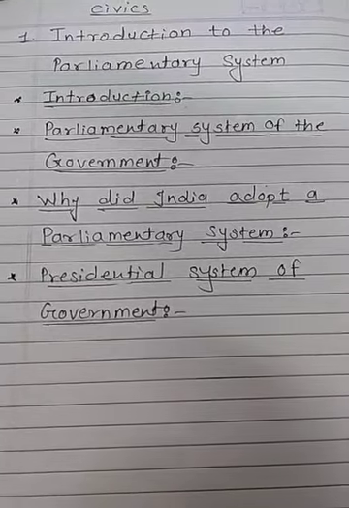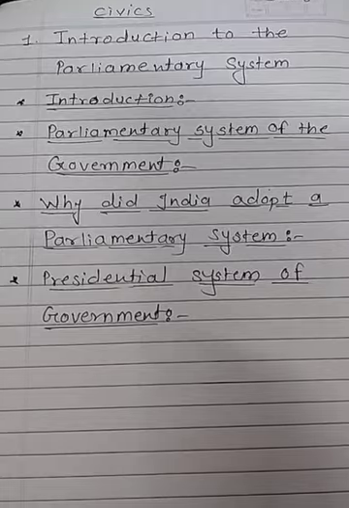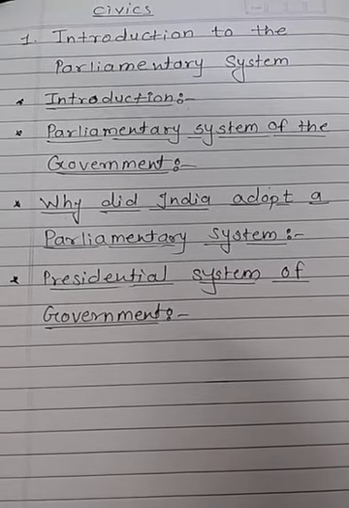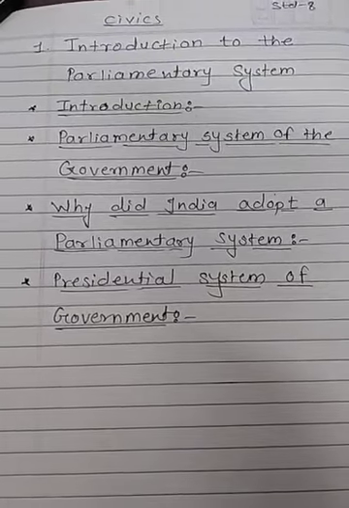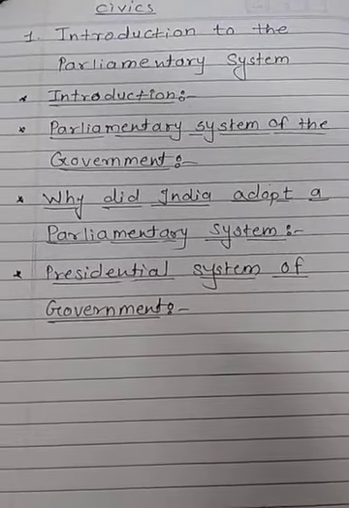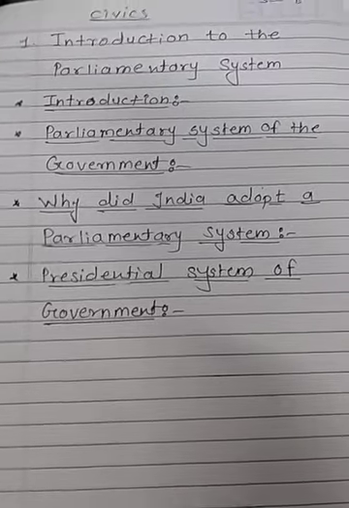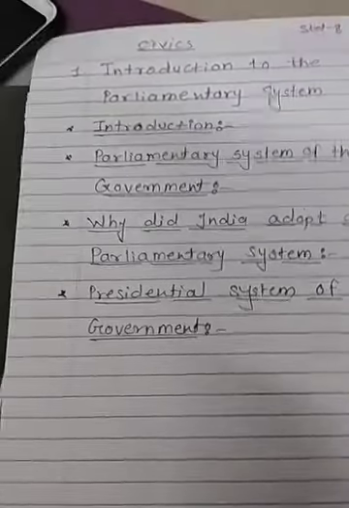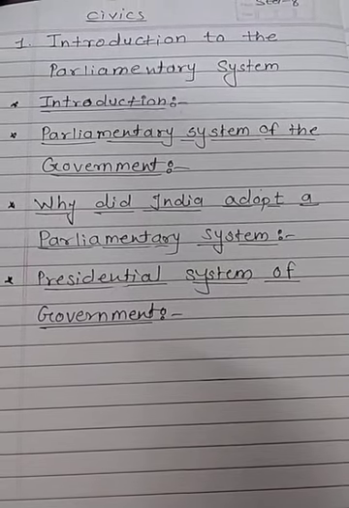The legislature of the central government is known as the parliament. The Indian Parliament is composed of President, Lok Sabha and Rajya Sabha. Members of Lok Sabha are directly elected by people. The number of members in this house are fixed. Elections to the Lok Sabha are held at regular intervals.